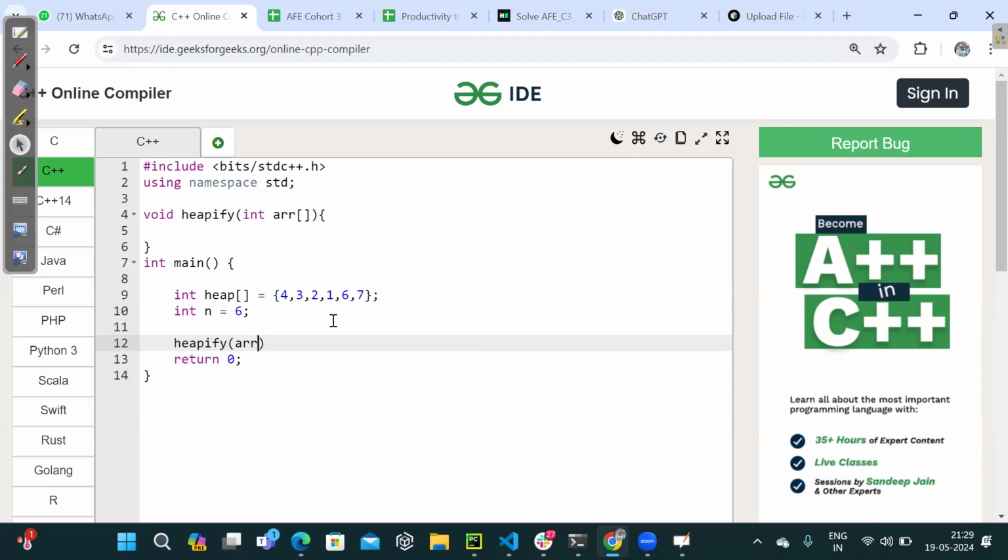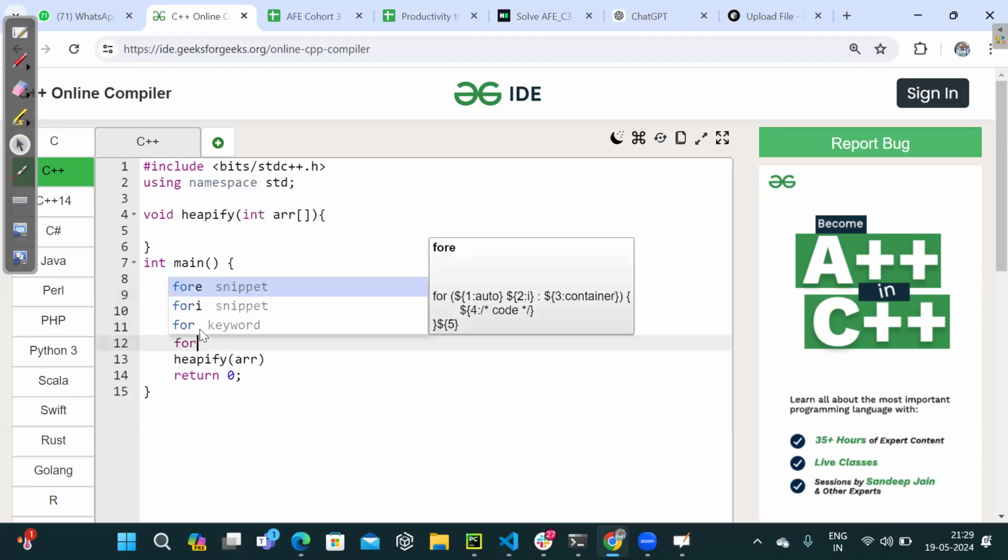From what segment are you trying to heapify? That is, from what index are you actually trying to heapify the sub heap right now? It's not that straight away I can start off from the root. I have to start off the heapification process from n by 2 minus 1, right? The rightmost node of the second last level given inside the heap.